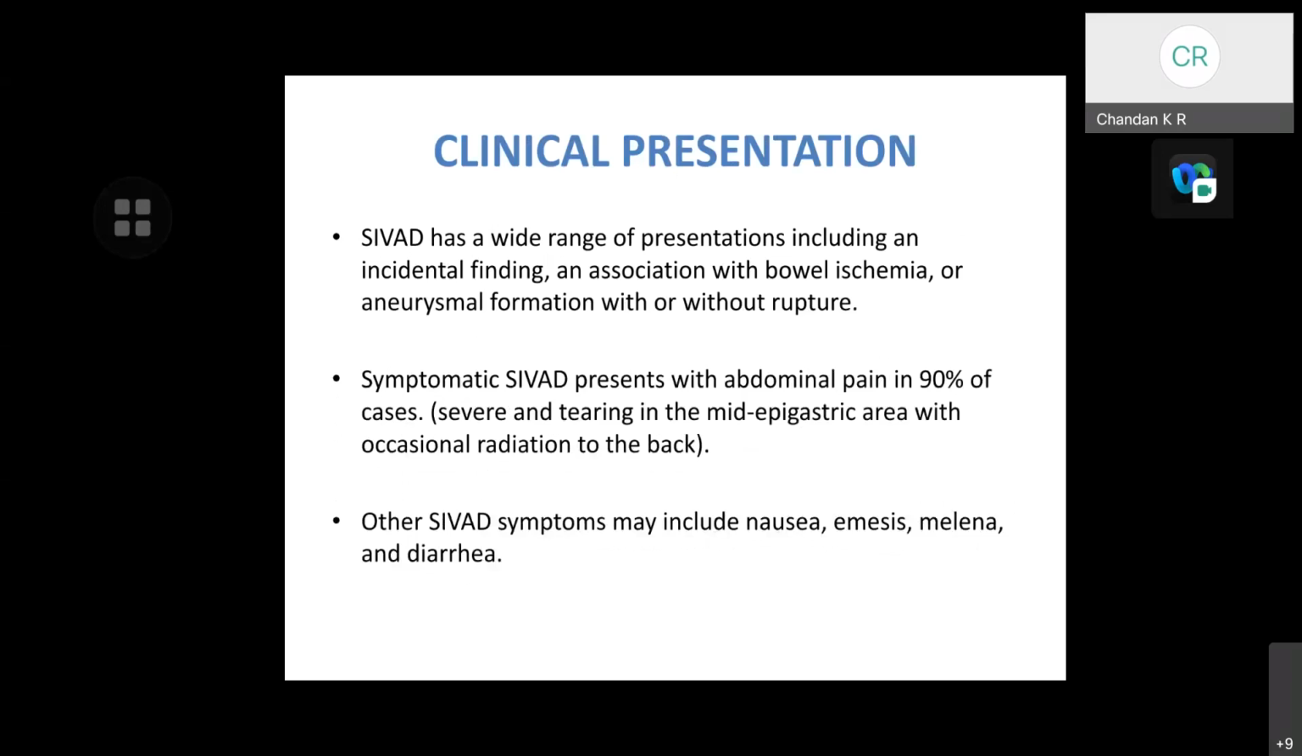Coming to the clinical presentation, spontaneous isolated visceral artery dissections have a wide range of presentations, including an incidental finding, an association with bowel ischemia, or aneurysmal formation with or without rupture. Symptomatic SIVAD presents with abdominal pain in 90% of cases, which ranges from severe and tearing in the mid-epigastric area with occasional radiation to the back. Other visceral artery dissection symptoms may include nausea, emesis, melena, and diarrhea.